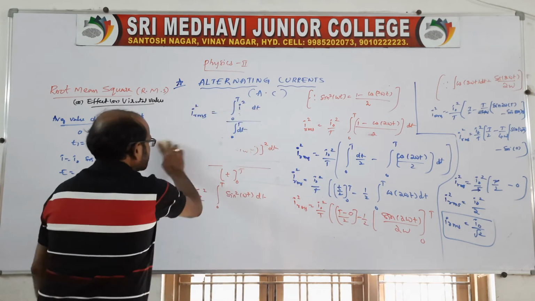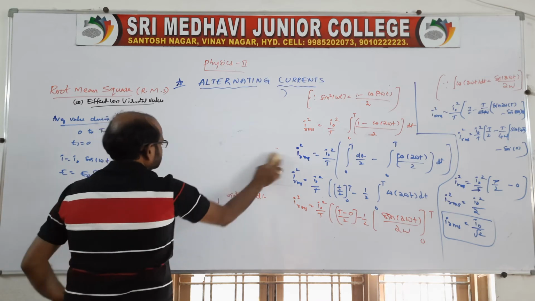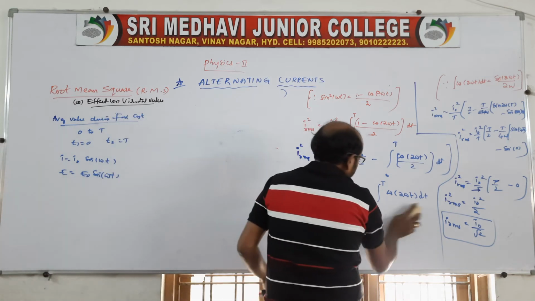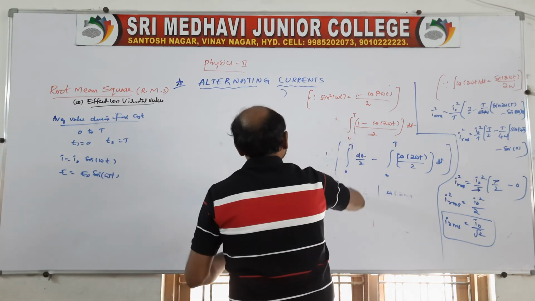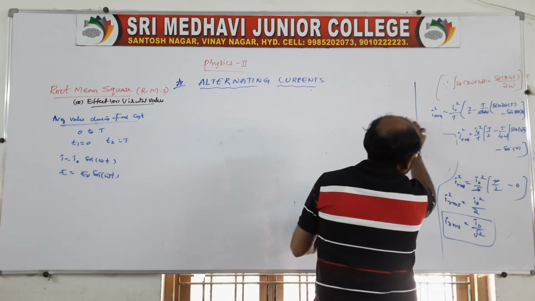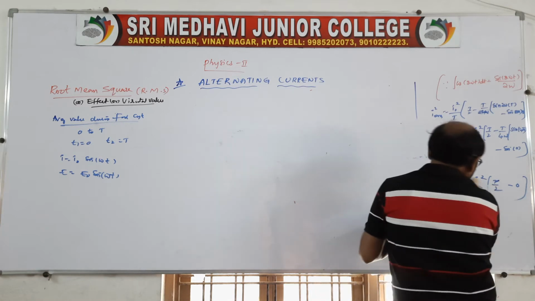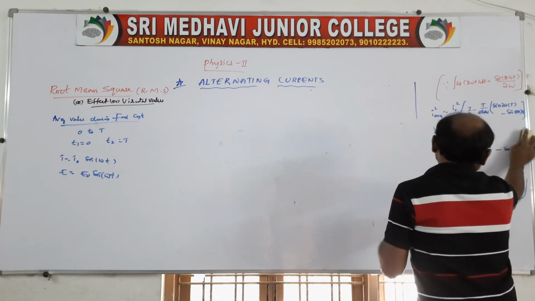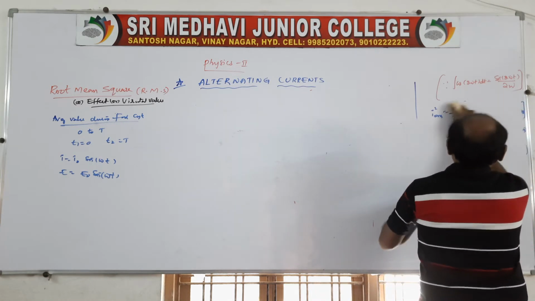Therefore, the final representation during the full cycle, in case of EMF I am saying, and the alternating current is over now. The current representation will be I RMS is equal to I naught by root 2.